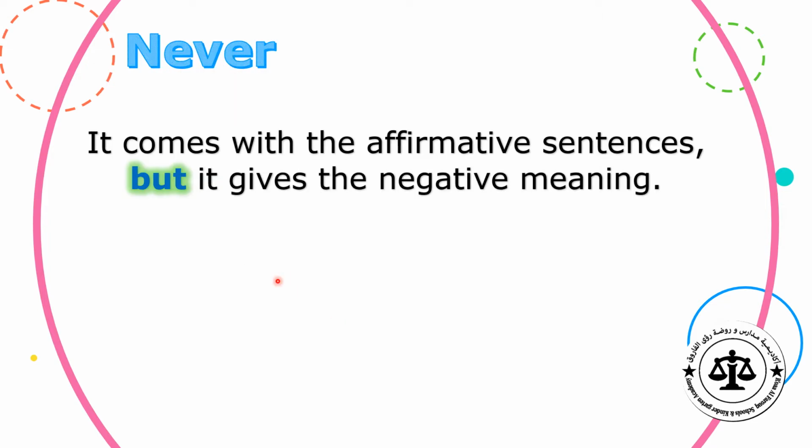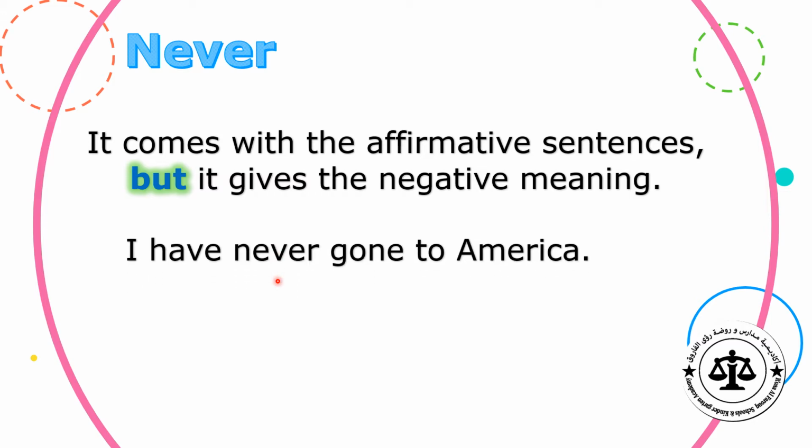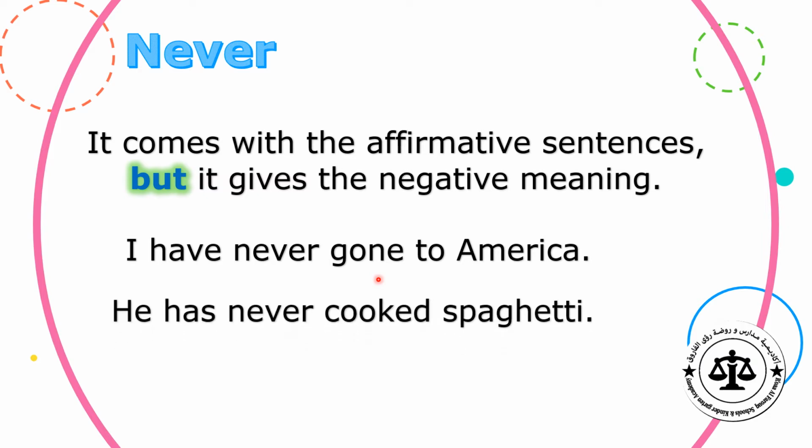Let's revise the present perfect with never. As Teacher White said in the previous class, never comes with affirmative sentences, but it gives the negative meaning. So when we see never, we don't put not, because never gives the negative meaning of the sentence. As we see in these two examples, because I is plural, we have to use have never gone to America. It comes between the helping verb and the main verb, verb 3. Don't forget that in present perfect, we use verb 3, past participle.